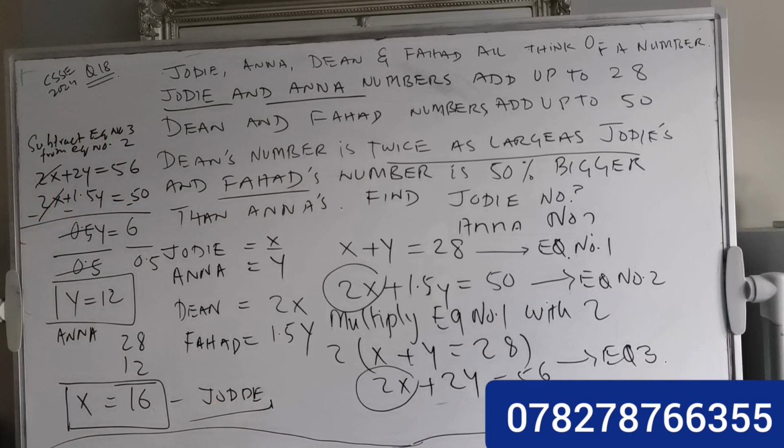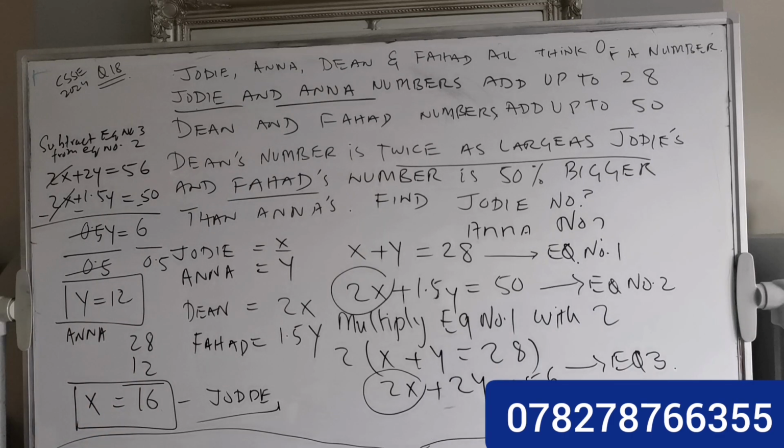So it means Anna's number is 12 and Judy's number is 16, and the sum of Anna and Judy's numbers equals 28. That's it for today, and this question covers the concepts of algebraic equations, how to make the equations and how to solve the simultaneous equation.